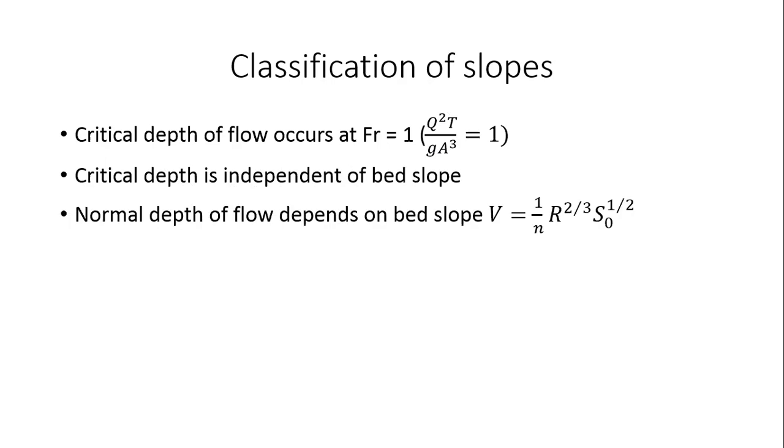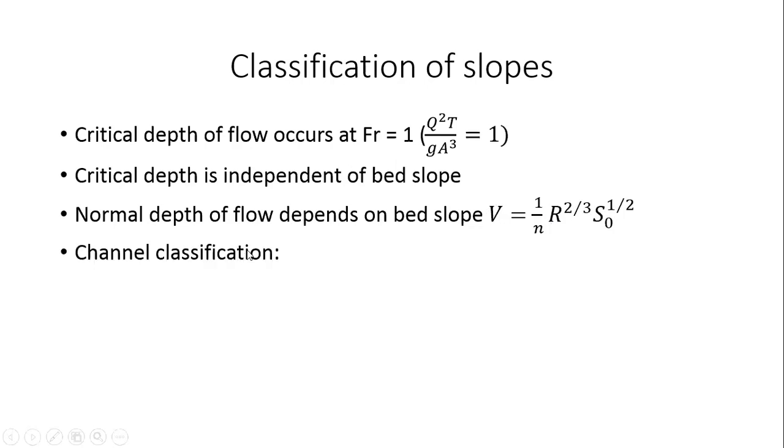On the other hand, normal depth, which we denote with the symbol y naught, depends on the bed slope, right? If you remember Manning's equation or even Chezy's equation, it has V equal to 1 by n R power 2 by 3 S naught power half, right? So if I know the flow rate and I want to solve for the normal depth y naught, R is a function of y naught. And if I know the flow rate, only when you solve for y naught, you will notice that it depends on what the S naught is, right? So therefore normal depth is dependent on bed slope.